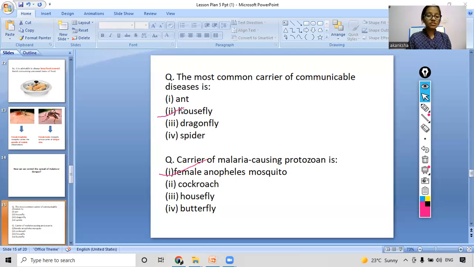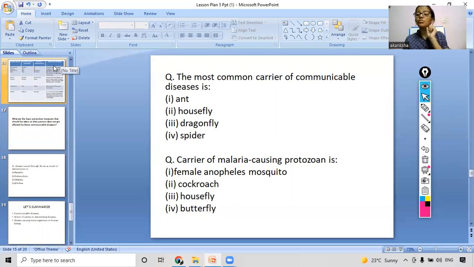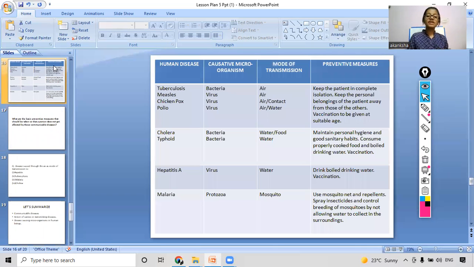So now I think you all are clear with the concept. We will move on ahead. Okay, let's move on ahead and see. So now there is a very important table that we have to see, and we will discuss this table in detail, right? Let's see what this table is telling us about.